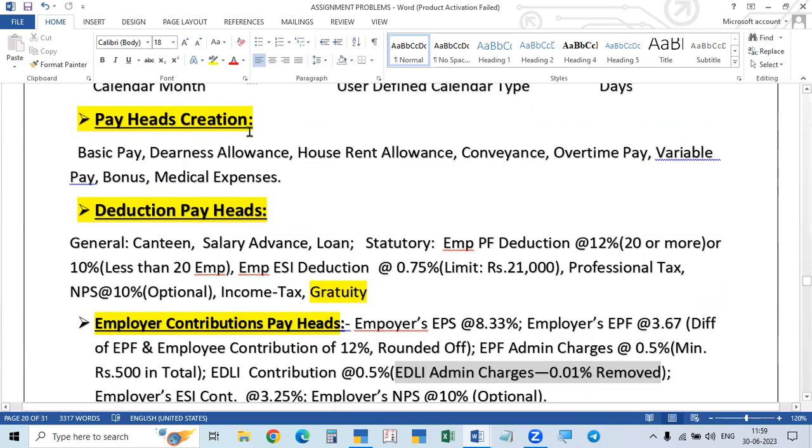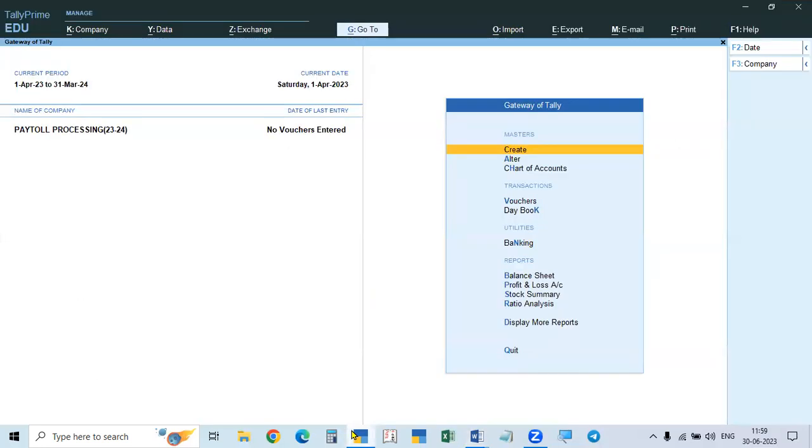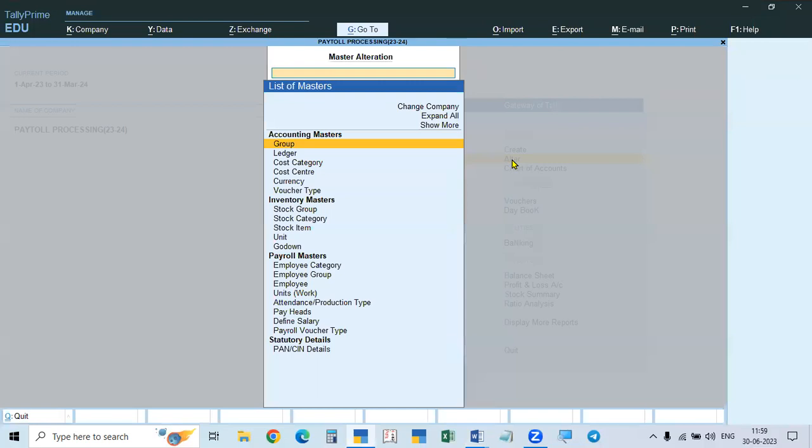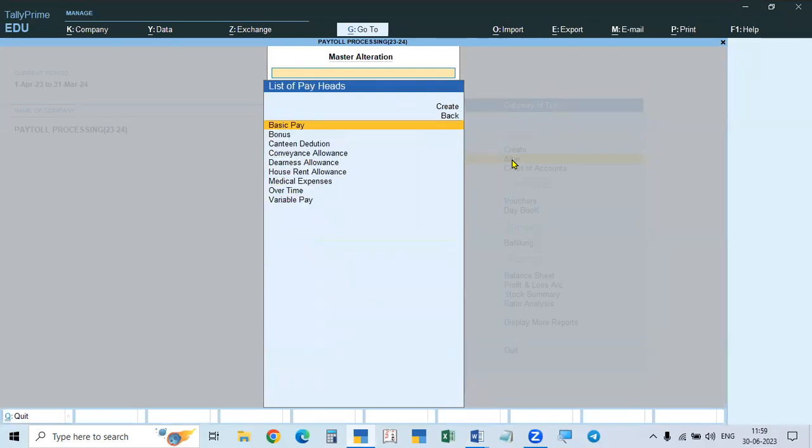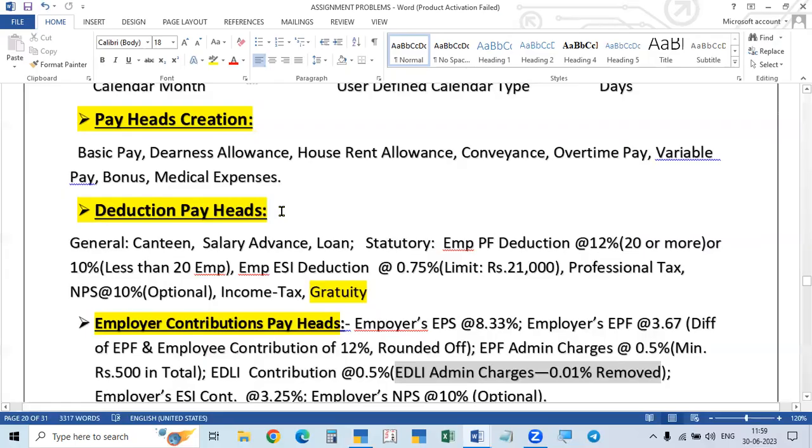So the first one is earning pay heads, that we completed in the last one. We created the earning or payment to the employees. Earning pay heads we completed. You see the Tally. So go to alter, I will show you how to go. So in this case, we go to pay heads. We created all. So these are all earnings to the employee.